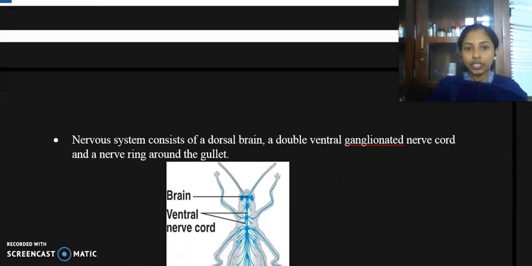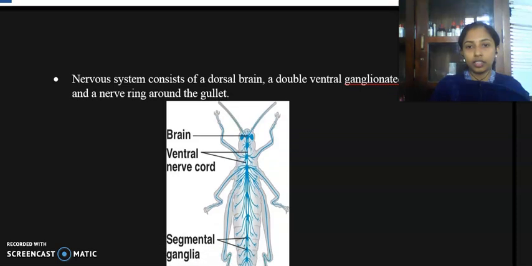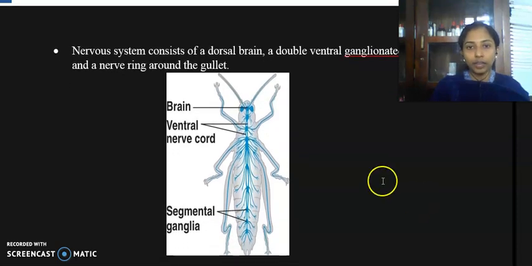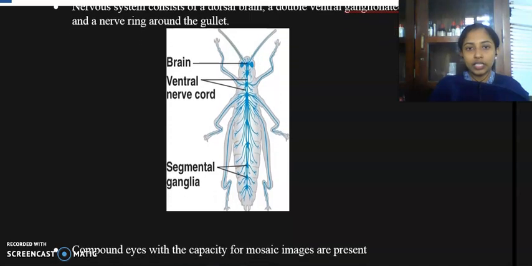And their nervous system consists of dorsally placed brain. So you can find the structure of cockroach, and this is the dorsally placed brain and a double ventral nerve cord, and along with that you can find segmented ganglia. Okay, so this is their nervous system.